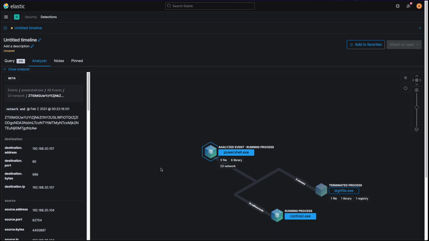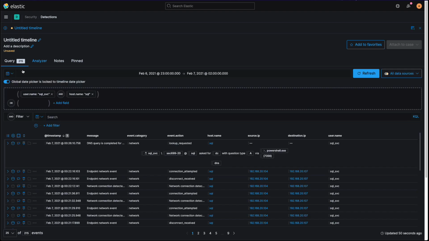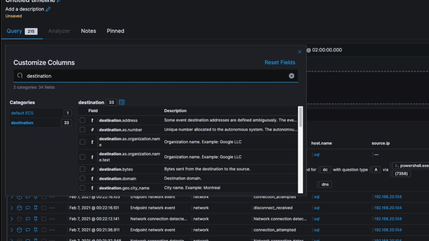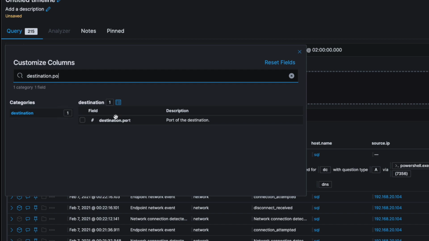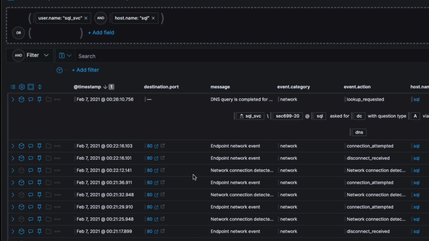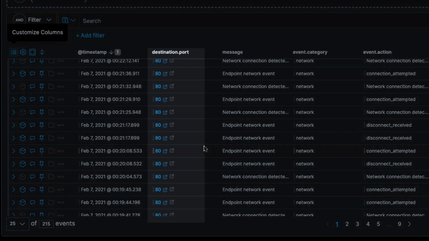To further prove whether all of the events in the timeline are communicating in the same way, we can go back to the timeline and add the destination.port as a new column to the table. That way we'll be able to see what port number is being used for all of these particular events. Looking at the events, it does seem that port 80 is being used for all of them.